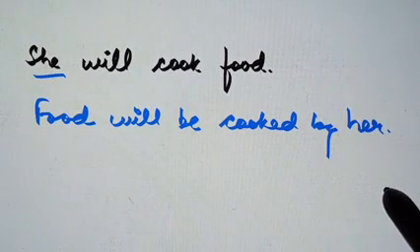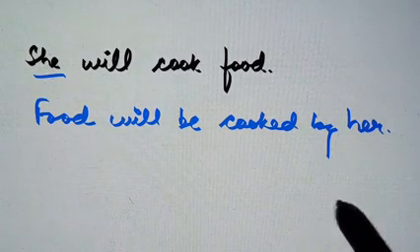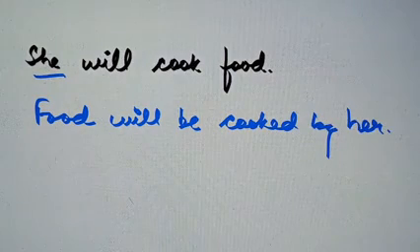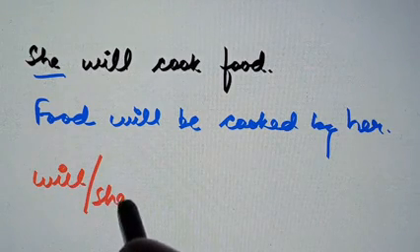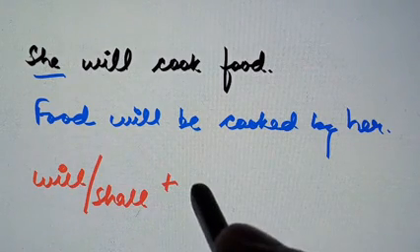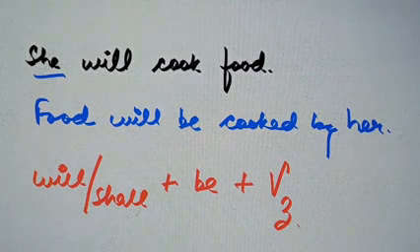So the rule for future indefinite in passive voice becomes will, shall plus be plus third form of the verb.